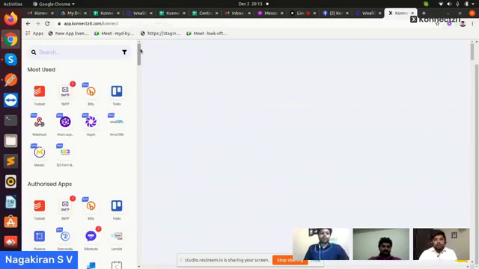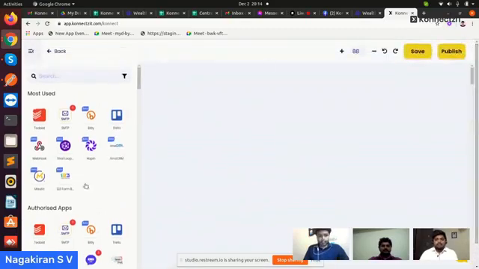Do we require to authorize the API application before actually using it here? No, not actually. For authorized apps, you need to do that. For API, that module itself will authorize once you add that in create workflow. Okay, so I will show you one example.